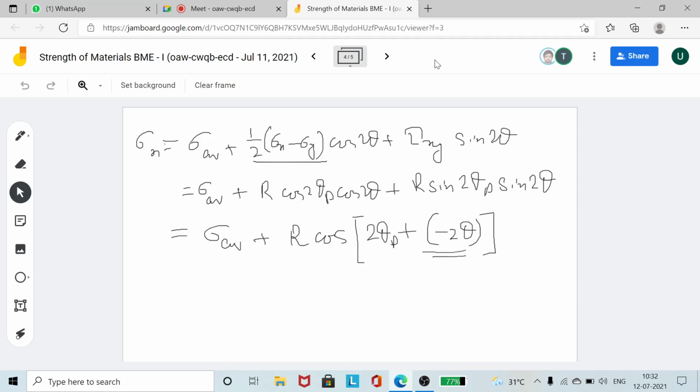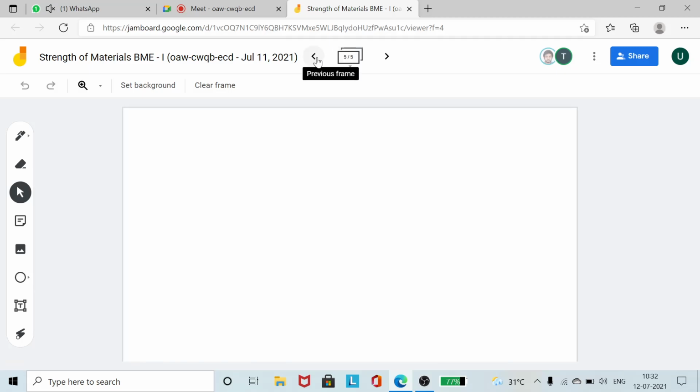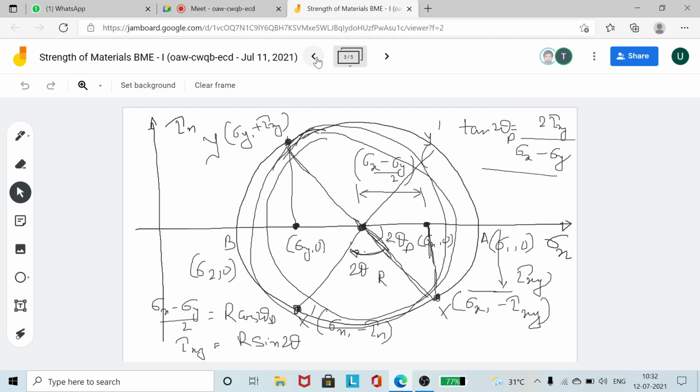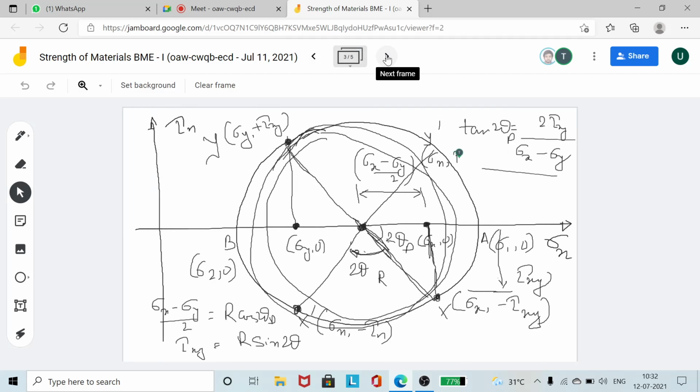Since I have got a negative value, I will be getting 2 points, one is x prime, the other one is y prime. x prime will give you sigma n comma minus tau n, and y prime will give you sigma n comma tau n. Understood?